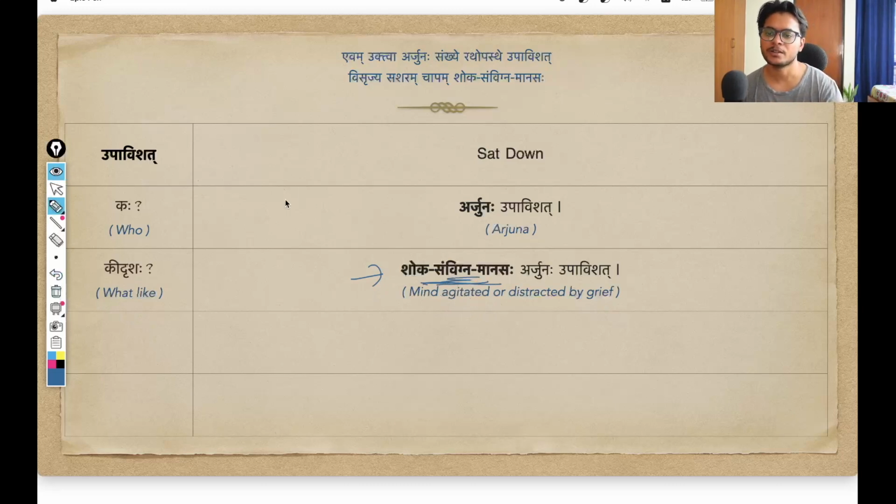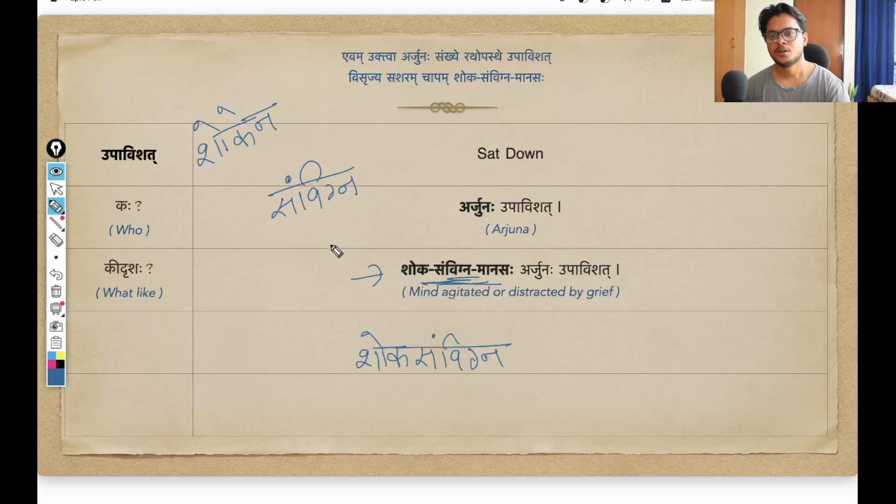So samvigna, this particular word, means agitated. Something that is agitated. And now I want to convey that agitated or distracted by grief. So I will add this shok. Shok means grief, right? And if I want to say agitated by grief, I will use the third case. So shok will change into shokena. So something that is agitated, samvignam, by grief, shokena, shokena samvigna, iti shoka samvigna. We will combine it.